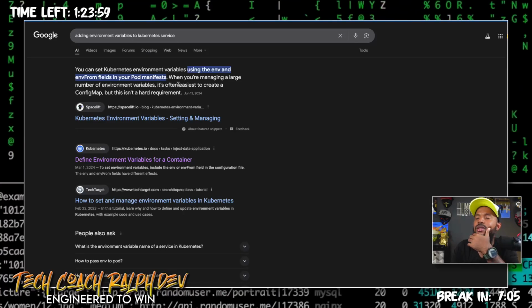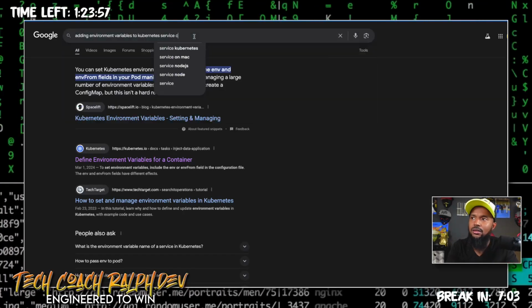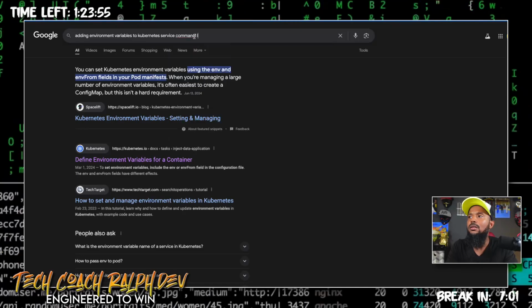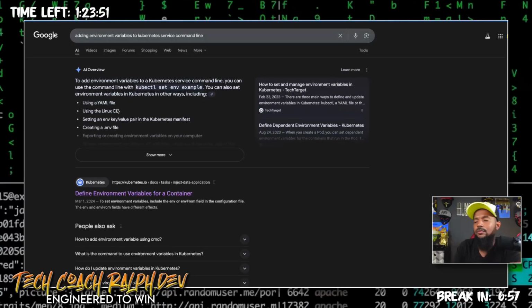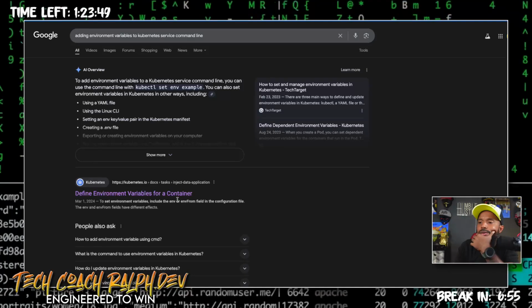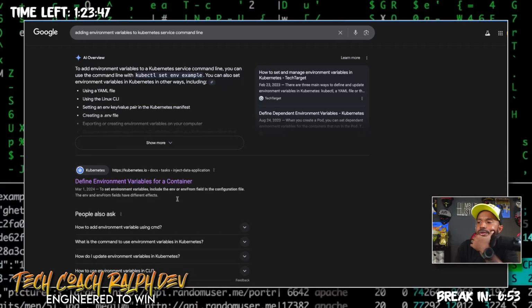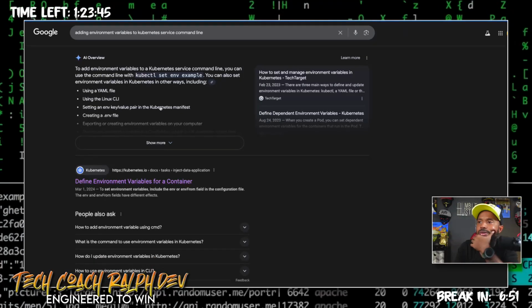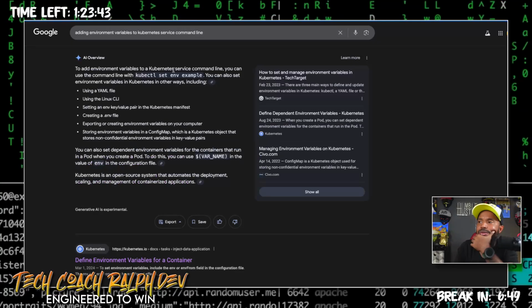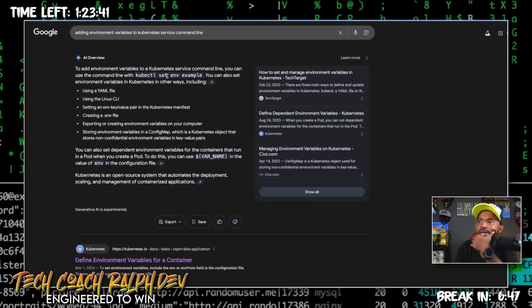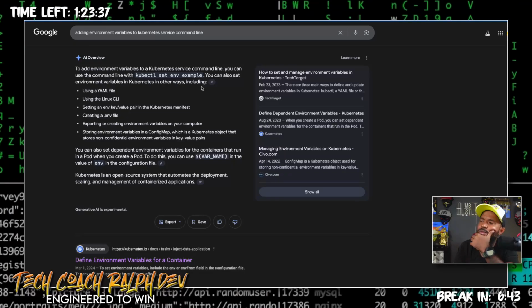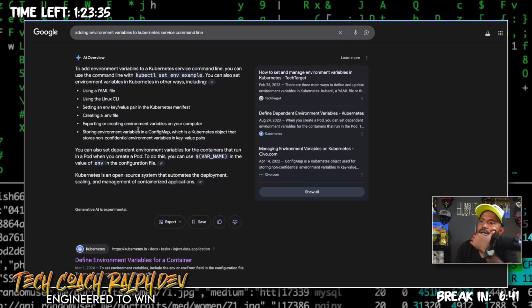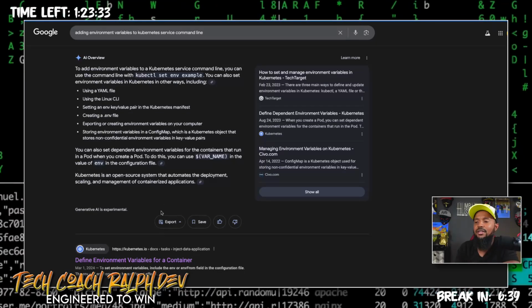But what if you're using it through the command line? Let's see. Define environment variables for a container. To add environment variables in a Kubernetes service from the command line, you can use kubectl set env. You can also set, all right, so let's take a look at the set env example then.